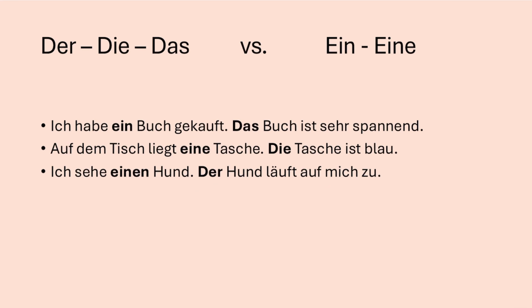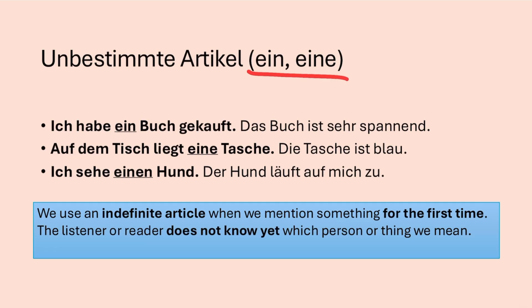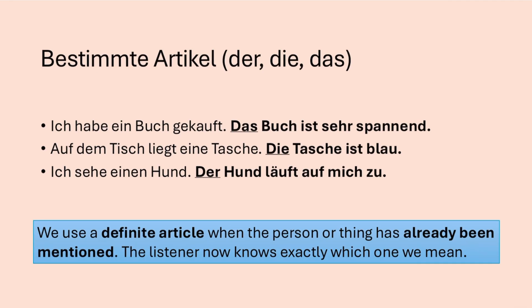Do you see a pattern? We use ein or eine when we mention something for the first time. We are introducing something new to the listener. In these examples, you can see that the first sentence is always undefined. It's like saying a or an in English. After the thing or person is introduced, you always use the defined article afterwards.